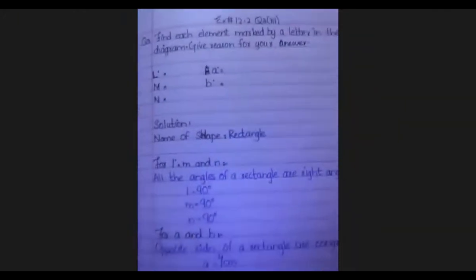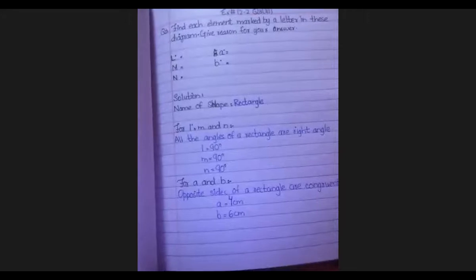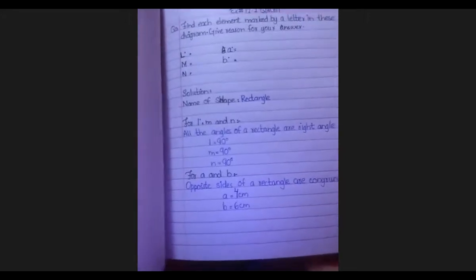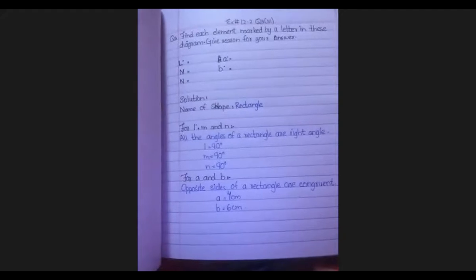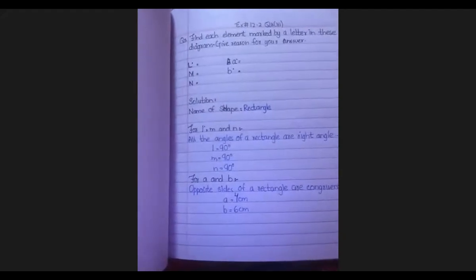Aiza, please turn on your video. Okay, this is Varda's answer. Varda Khan: All the angles of a rectangle are right angle. Opposite sides of a rectangle are congruent. Okay, Abdullah says he has done. That's good. Okay, Varda, your answer is right.